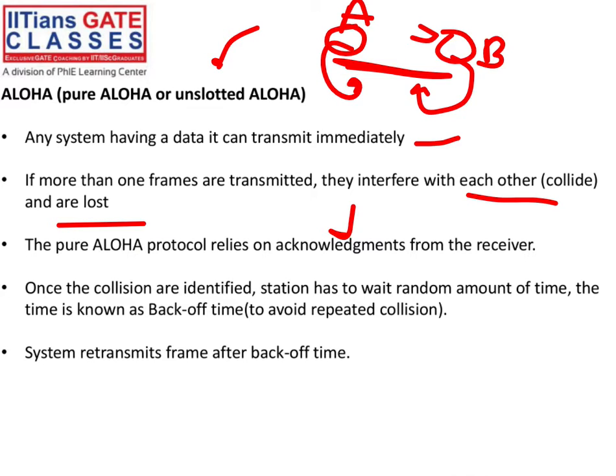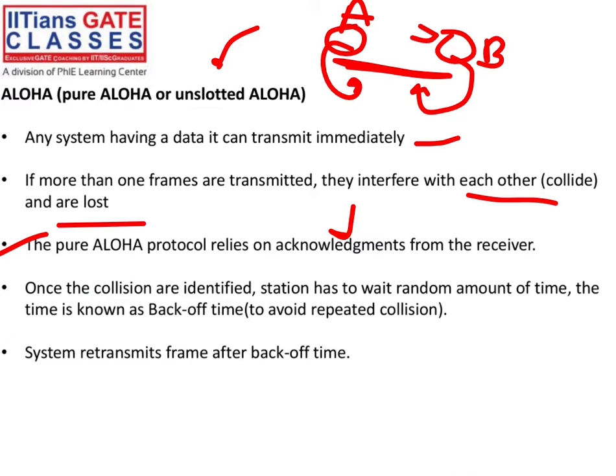Whatever frame I send on the transmission media, if the acknowledgement does not come back to the sender, then I have to send the frame again. You know that part. Otherwise, when I send the frame again after the timeout, whatever the timeout is, after the timeout happens, I have to send the data again.